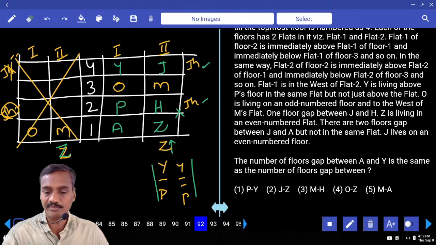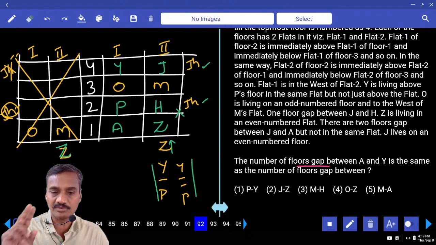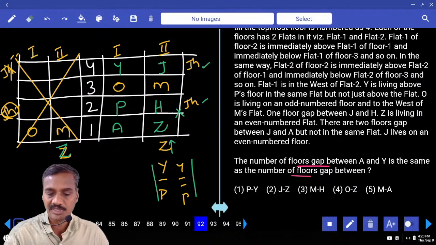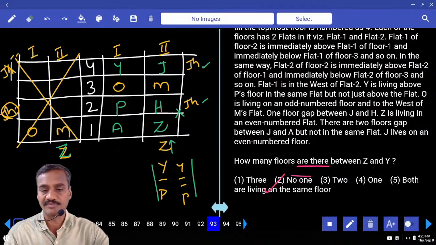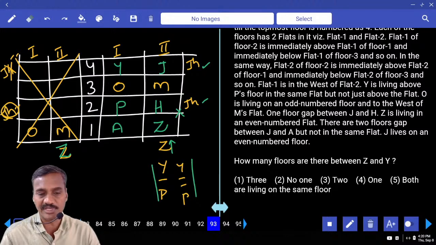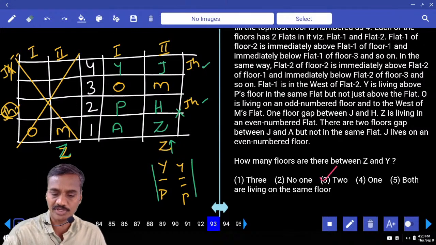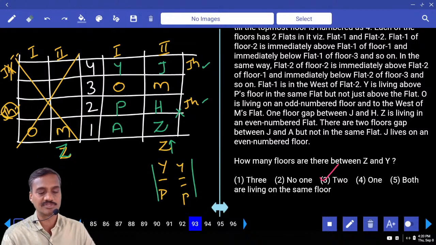92. The number of floors gap between A and Y. A and Y, how many floors do we have? 2 floors. Same as between P and Y, there is only 1 floor. J and Z, yes, 2 floors, that is choice 2 for 92. Then 93, how many floors are there in between Z and Y? Between Z and Y, there are 2 floors in between. 2, that is choice 3, 93. Then 94, 95 and 96.